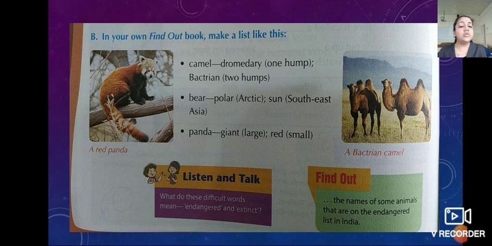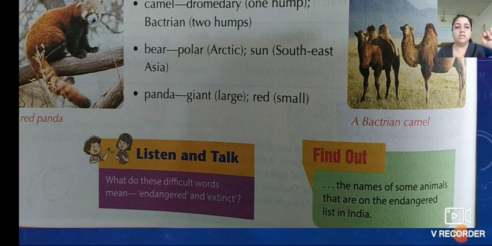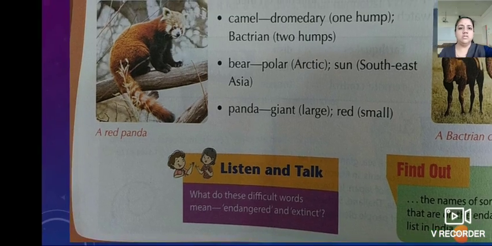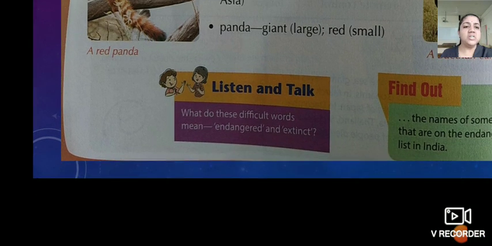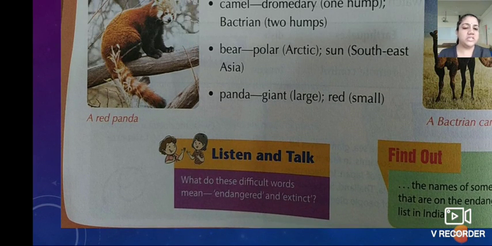Panda. So there are two types of pandas. One is the giant, which is very large, and one is the red panda, which is small. You can see the picture here of the red panda. See. Understood? Now children, here a listen and talk activity is given.